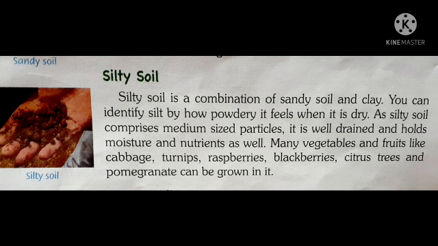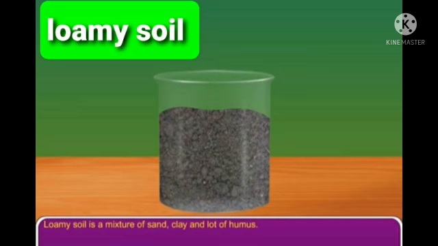The particles of this soil are medium in size, and that's why it can be good for almost all types of plants like cabbage, turnips, raspberries, blackberries, citrus trees, pomegranate, etc. This type of soil also provides moisture and nutrients to the plants as well.